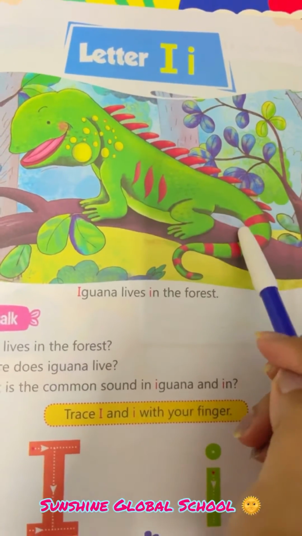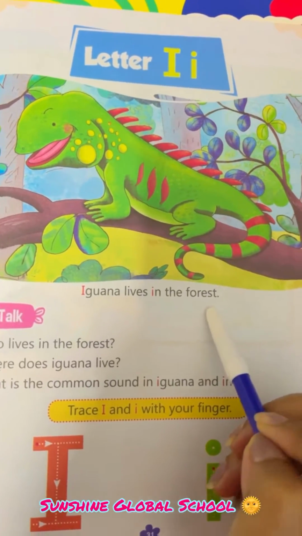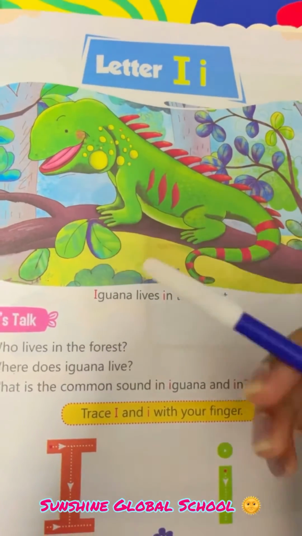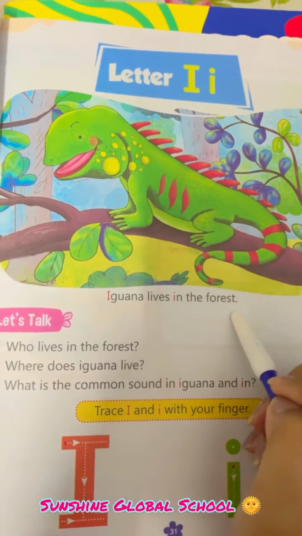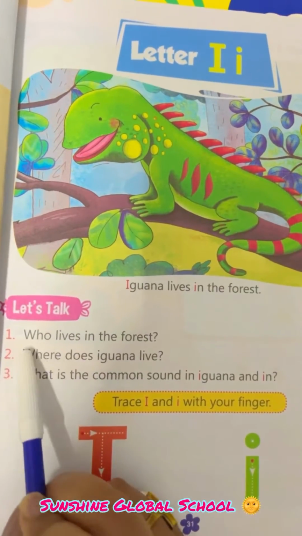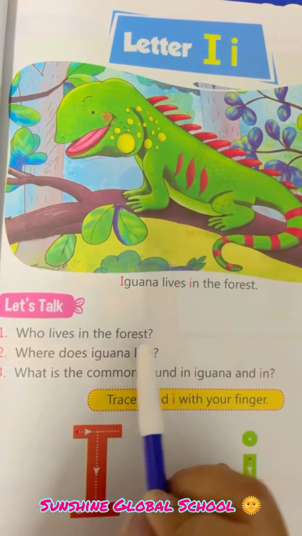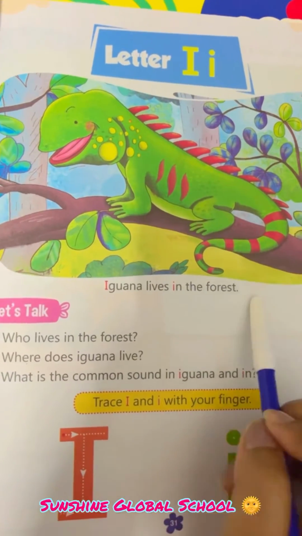ये कहाँ रहता है? He lives in the forest. ये he भी हो सकता है, she भी हो सकता है, बट मैम अभी से क्या बोल रही है? He lives in the forest. Okay, so let's talk about the first question. Who lives in the forest? Forest में कौन रहता है? Iguana lives in the forest.